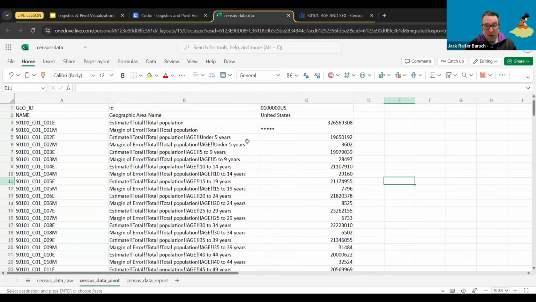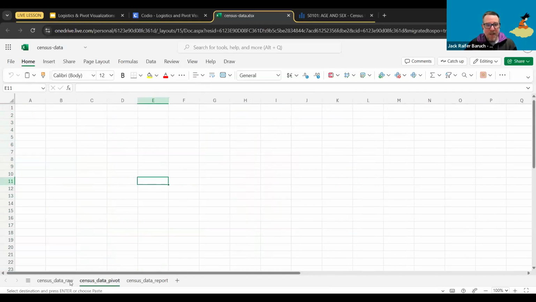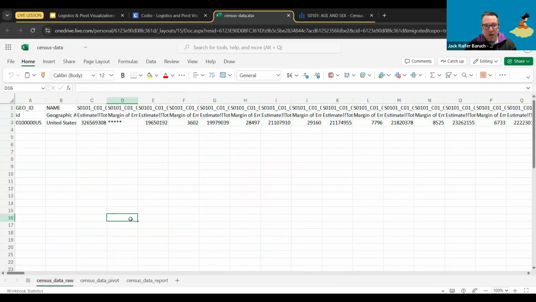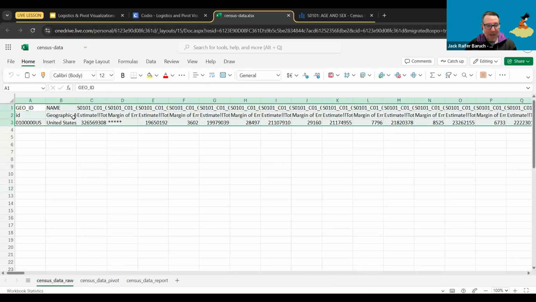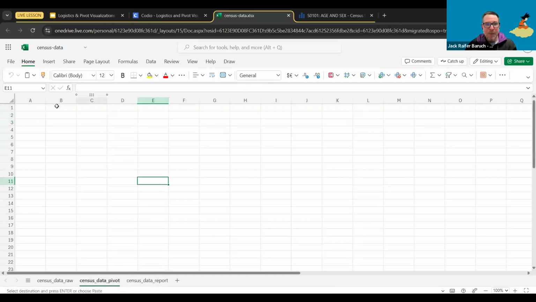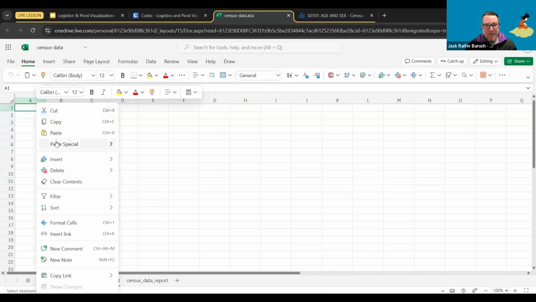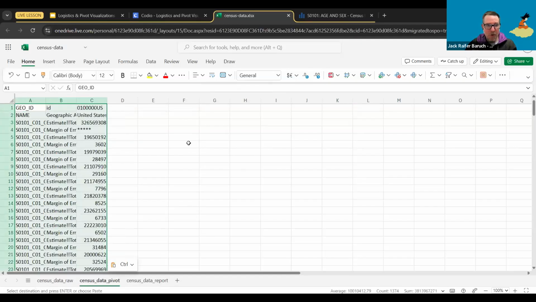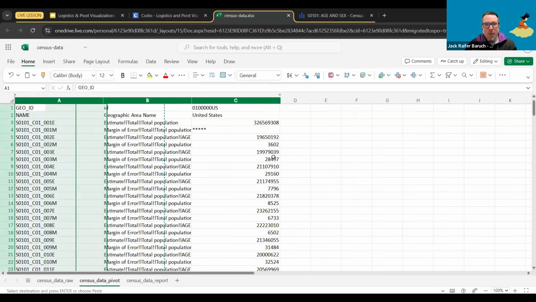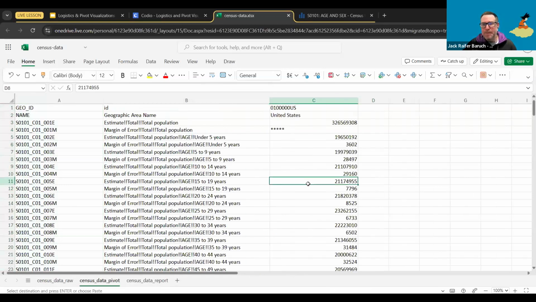All right, I'm going to go through that again, just in case. We come over here, Control or Command A, Control or Command A. I click my right mouse button and select copy. I go to Census Data Pivot, go to cell A1, right mouse button, Paste Special, and Transpose rows and columns. And that's it. We have already transposed our data. Now, here's an interesting thing over here. Let me just check to see what's happening.